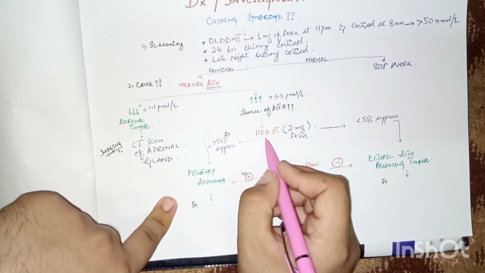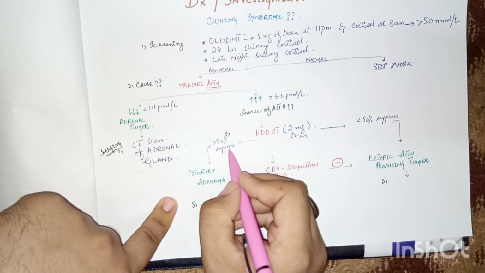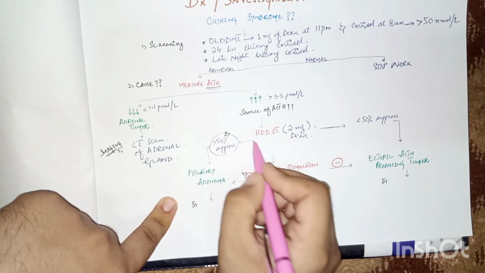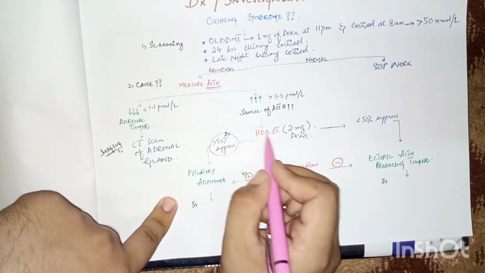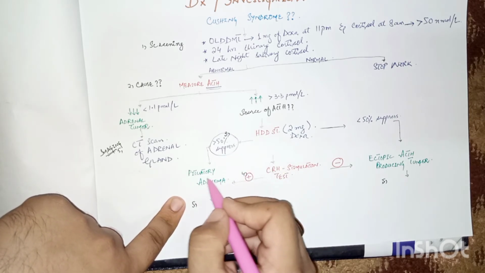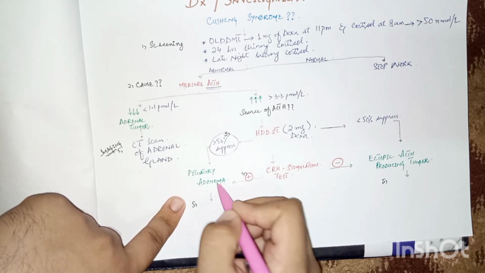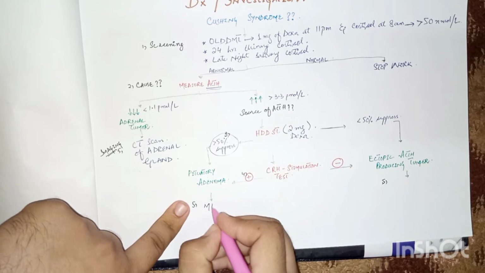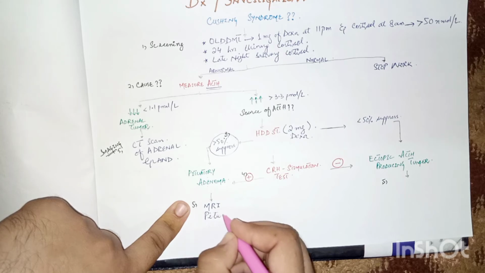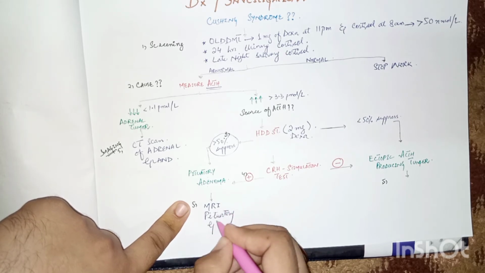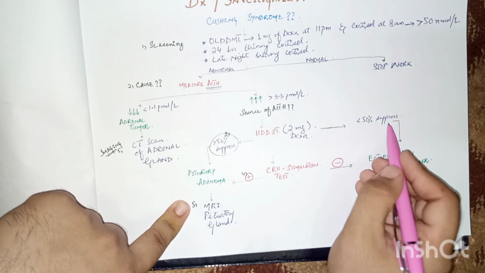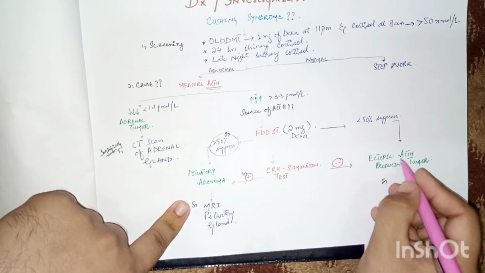In this test we check the suppression of cortisol. If the suppression, because of the feedback mechanism, is greater than 50% after giving the dexamethasone, then the cause lies within the pituitary gland. It means that the patient has pituitary adenoma, and then perform the MRI of the pituitary gland. But if there is a suppression of cortisol below 50%, then the cause may be ectopic ACTH